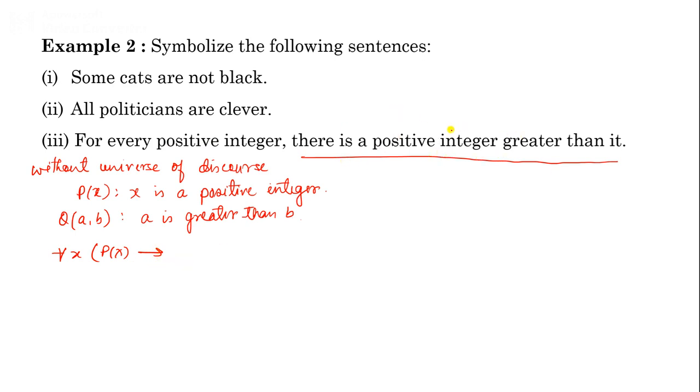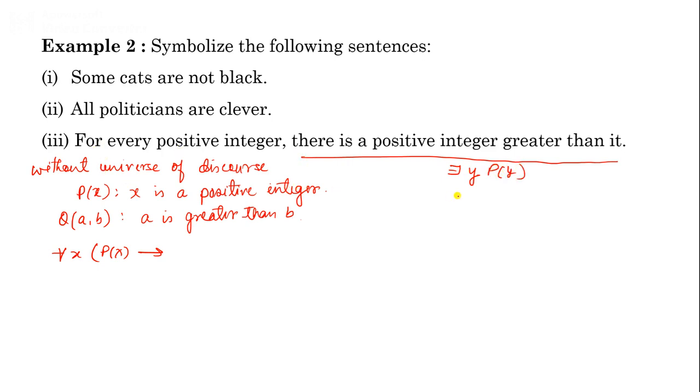But this part again uses the quantifier there exists. If you look at this, there exists a positive integer greater than it. We have not defined a universe of discourse, so suppose we take the variable y. How can we define y? y is a positive integer and y is greater than x. So we interpret this as: there exists a positive integer y, there exists y which is a positive integer, P(y).